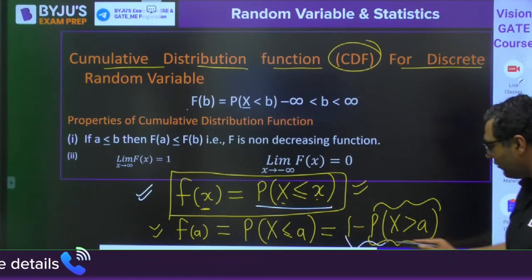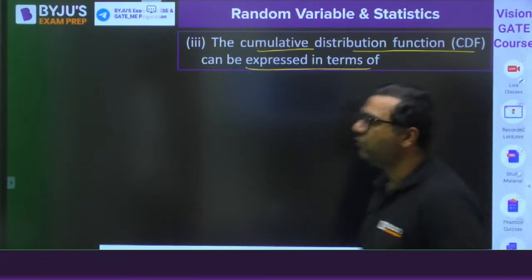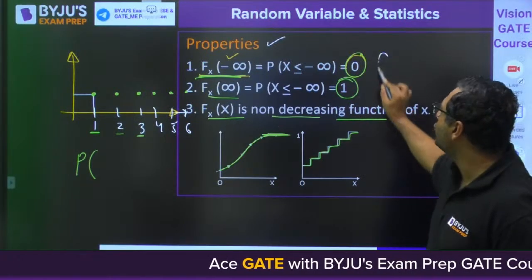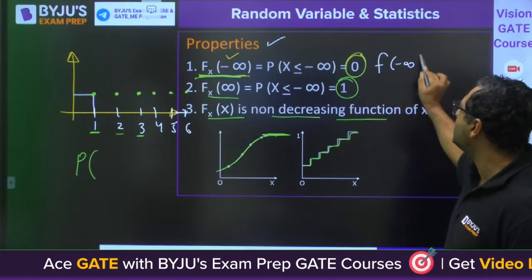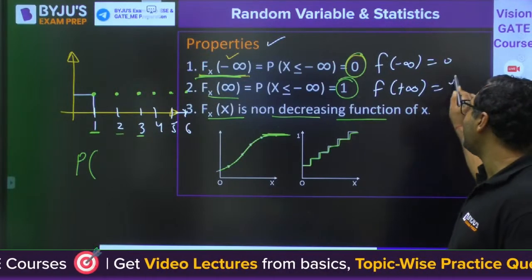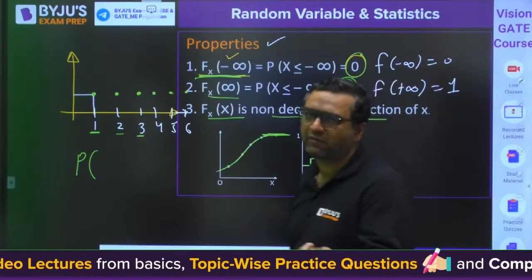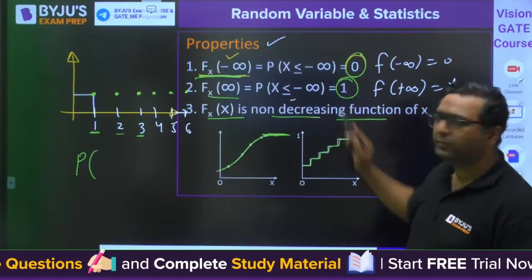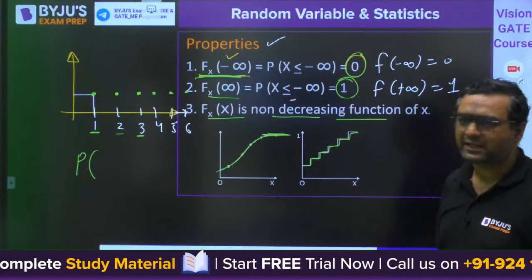We can also write it as 1 minus this. Then we defined the properties: the cumulative function at minus infinity is equal to 0, at plus infinity is 1, because plus infinity will cover the entire area, minus infinity will not cover anything. I said it is always an increasing function. It will never be a decreasing function.